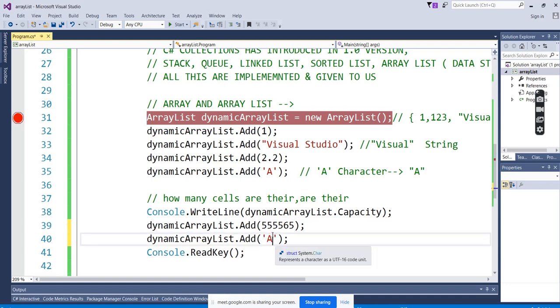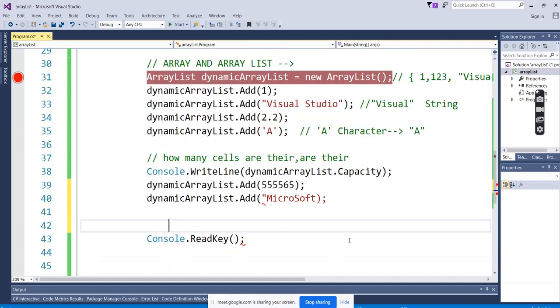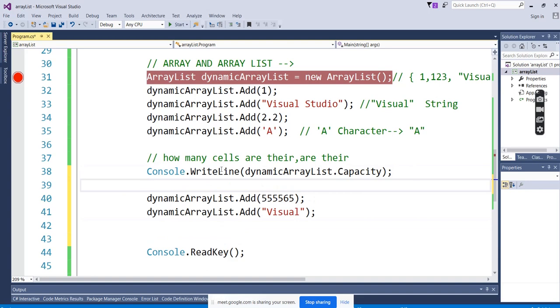And I will add a string. What will happen here? So here I am adding another two values. It shows the capacity 4 here. If I add another two values, what will happen internally?